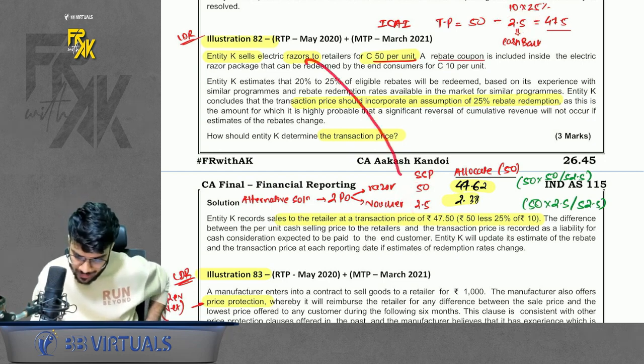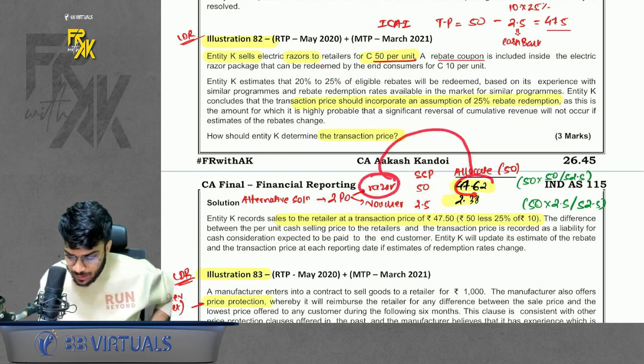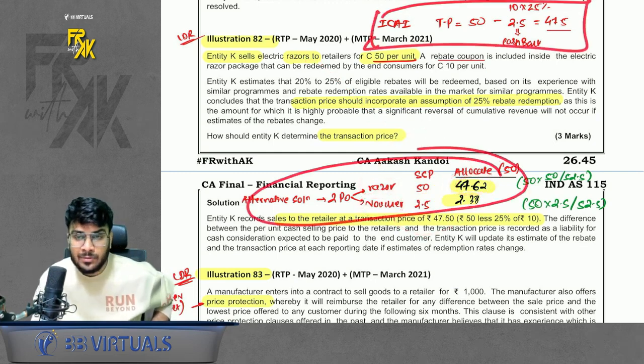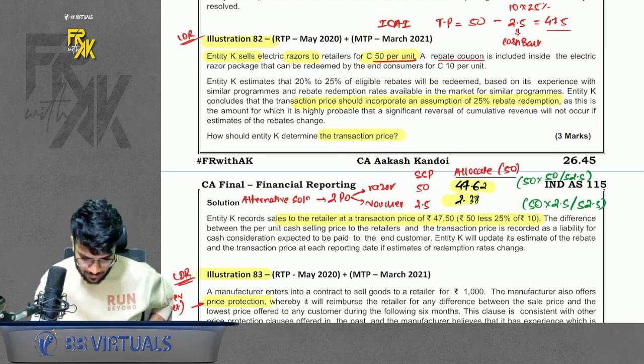The value of razor was 50. The value of voucher is 2.5. So if you allocate, then for razor you get this much, 47.62, and for voucher you get this much. Okay, so you can do this also, but I feel ICI has done it like this. You should do an exam like this only. You will understand this only when you read the question, only when you know the concept.